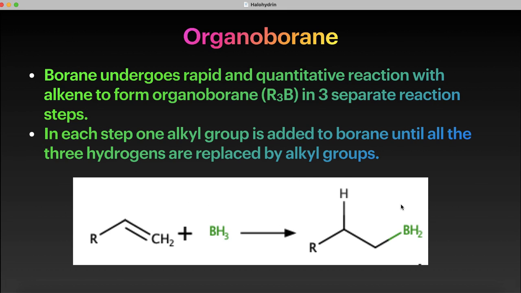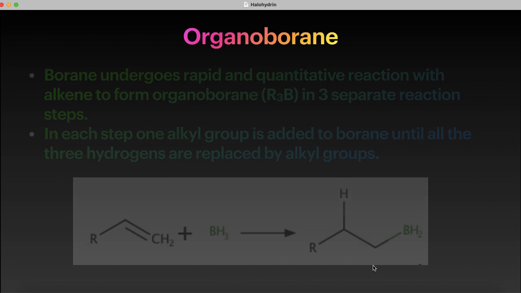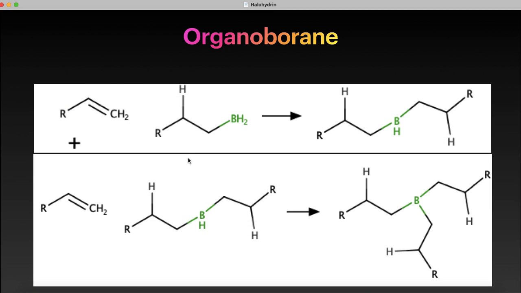There is the formation of this monoalkyl borane. In the next step, this monoalkyl borane reacts with a second molecule of alkene, and there is the formation of this dialkyl borane. This is the one alkyl group added in the first step. This is the other alkyl group added in the second step.